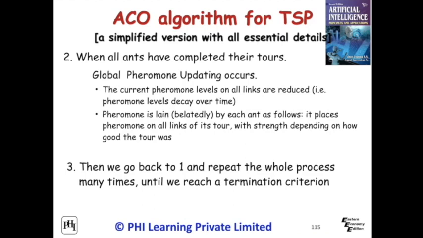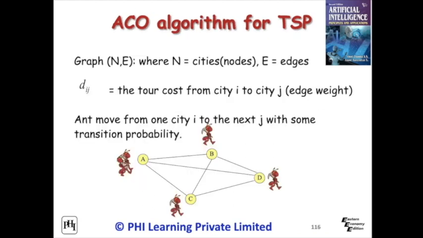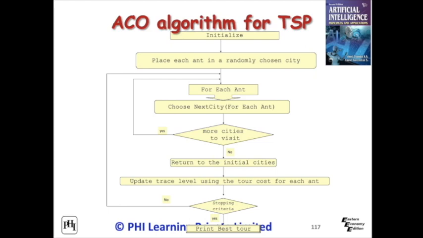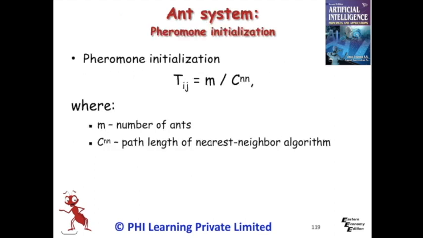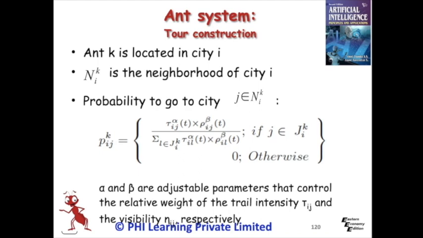Next step. The graph is constructed, N being the cities and E being the roads between these cities. A structured flowchart for the traveling salesman problem is given. The credentials of the traveling salesman problem are given. We are once again discussing the problem in ant system. In the first step, pheromone initialization. Next step is tour construction. As a global rule, we select a city randomly for the ant's tour start.